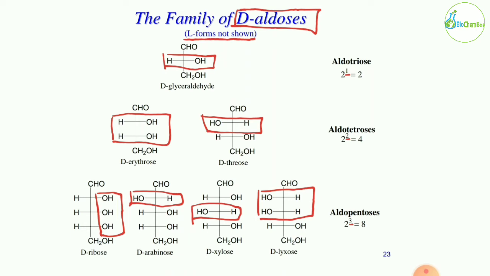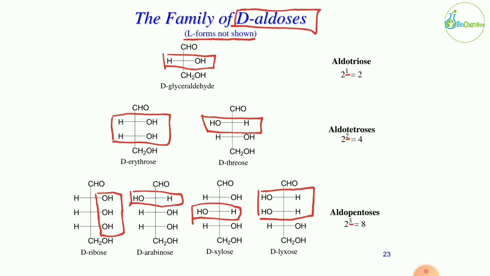So in ribose, all the hydroxyl groups are on the right side. In arabinose, the hydroxyl on the second carbon is on the left side. In xylose, the hydroxyl on the third carbon is on the left side. And last, in lyxose, the second and third hydroxyls are on the left side.